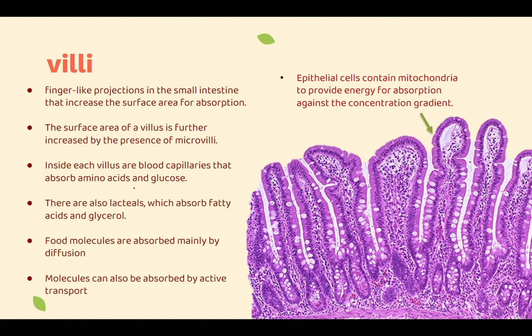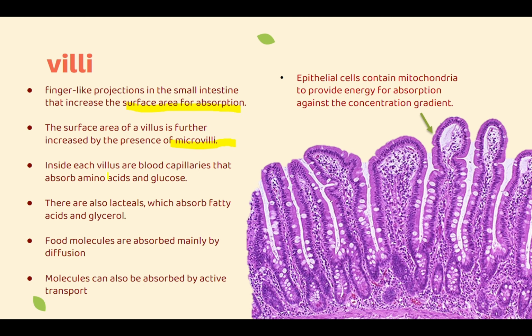Last thing in our PowerPoint of the day: villi. It is a finger-like projection in your small intestine. Wait, let me just use a highlighter. In your small intestine, it increases the surface area of absorption. The surface area of a villus is further increased by the presence of microvilli. These tiny, even smaller fingers are found on the finger-like structures right here, which are known as microvilli, to increase the surface area of the absorption even more.